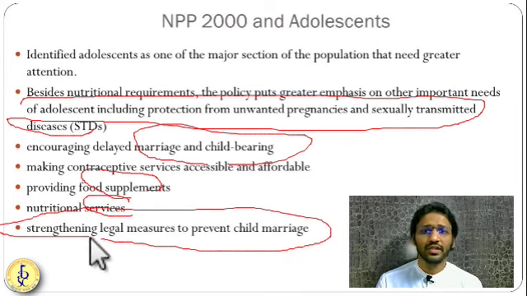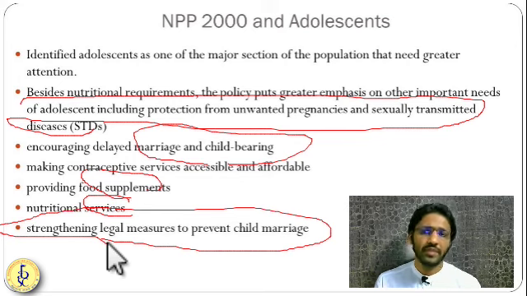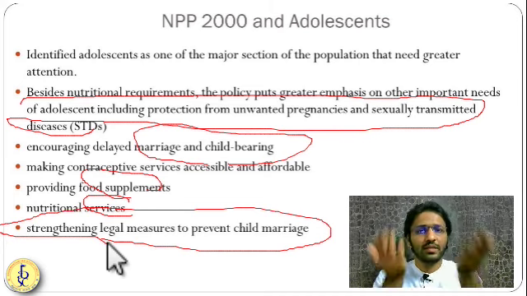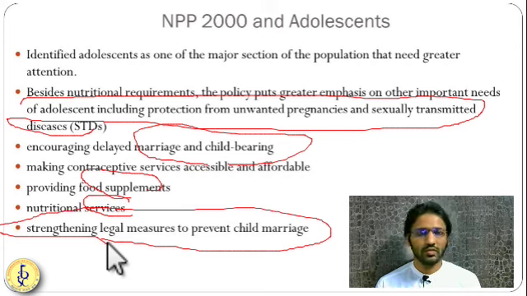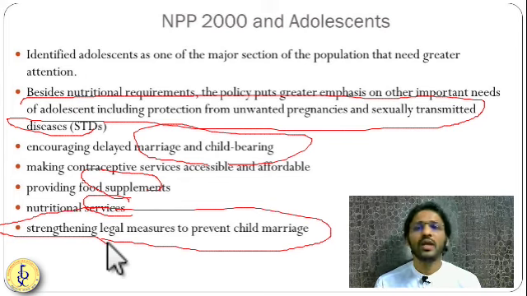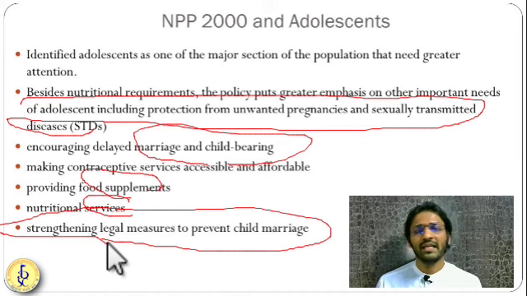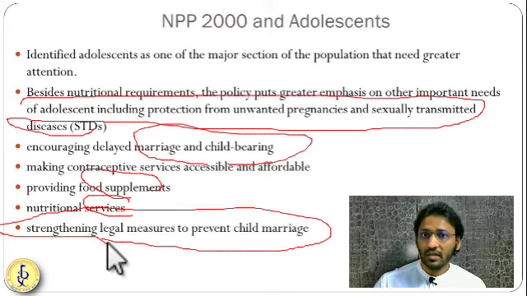At many places you see that children are being married. So what does it lead to? It leads to unhealthy mental development. It leads to sometimes stillborn children. It leads to an unhealthy population. It leads to an increase in the population. So we have to avoid this. We have to stabilize this. So you have to educate them on STDs, on contraception, on childbearing, and also prevent child marriages by giving proper legal support. So these are the features of the national population policy of 2000.